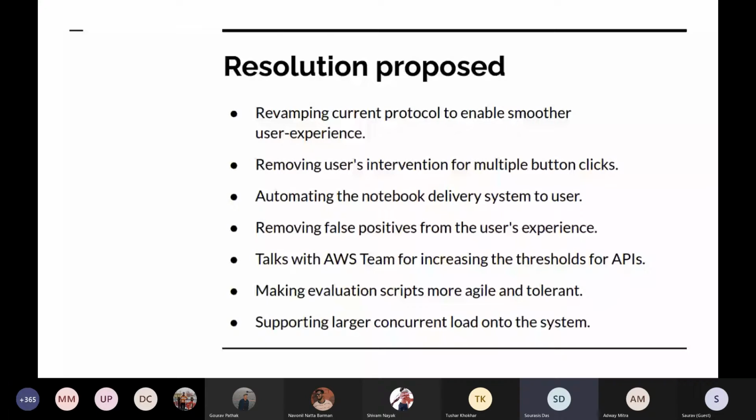The second way is to request Amazon to increase this threshold, but this comes from their policy. It's not user dependent. For example, it's not that our account alone has a 200 limit. An account which Netflix is using may also have 200 per user, but maybe Netflix is not using this API of AWS, right? So that's where we stand now. We have to request AWS to increase this, or else we have to keep a protocol so that the user is made to wait. We are trying to see what best we can achieve with this.